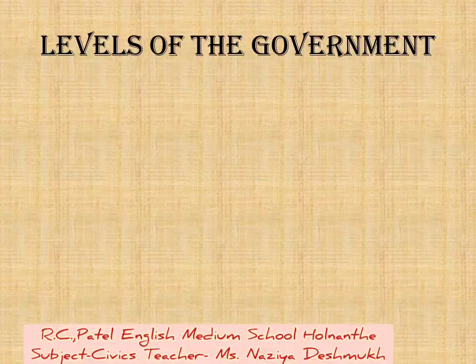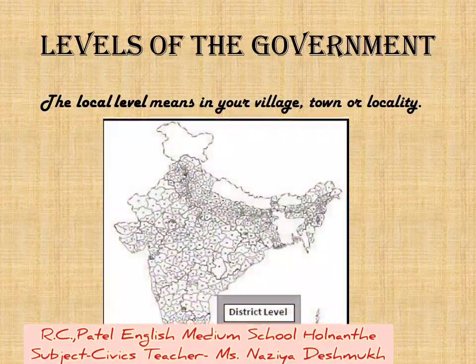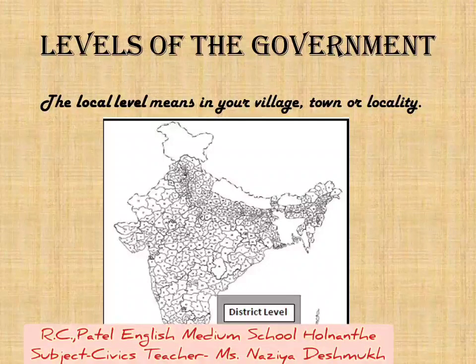Levels of the government. There are three different levels of the government. The first level is the local level. The local level means in your village, town or locality, the government which is working for the people is called local government. In India there are a number of villages and districts. So the government which is on a district level is included in the local level of government.